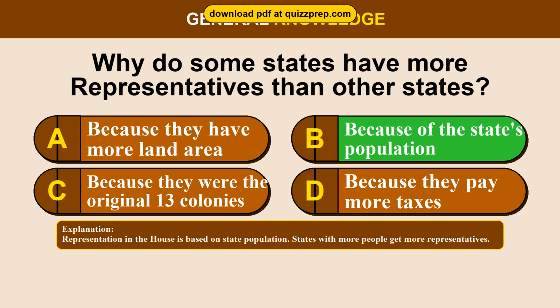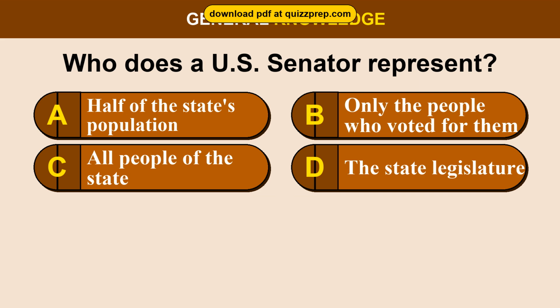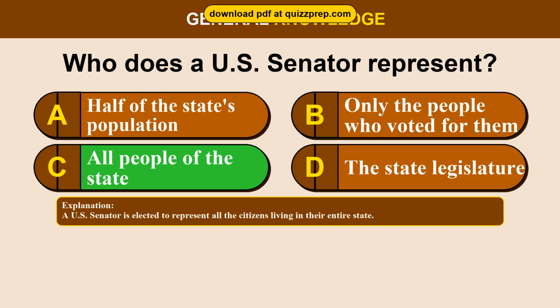Question 93. Who does a U.S. Senator represent? Option A, half of the state's population. Option B, only the people who voted for them. Option C, all people of the state. Option D, the state legislature. The correct answer is option C, all people of the state. A U.S. Senator is elected to represent all the citizens living in their entire state.